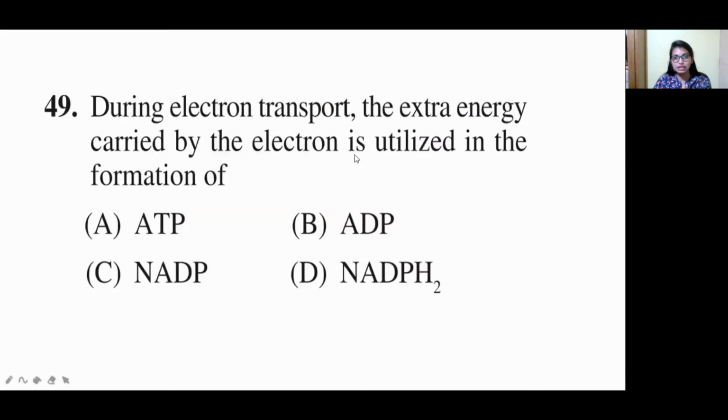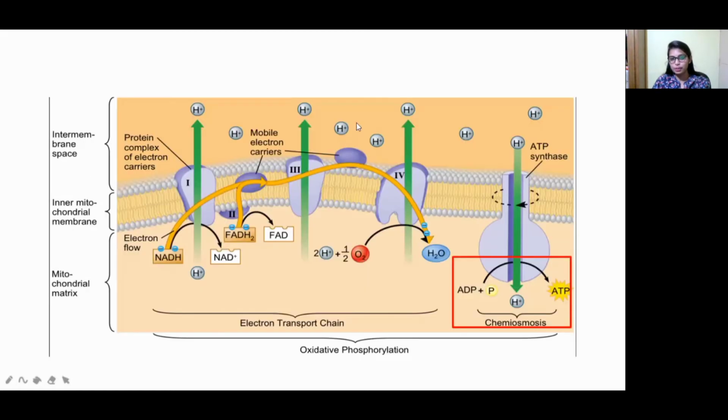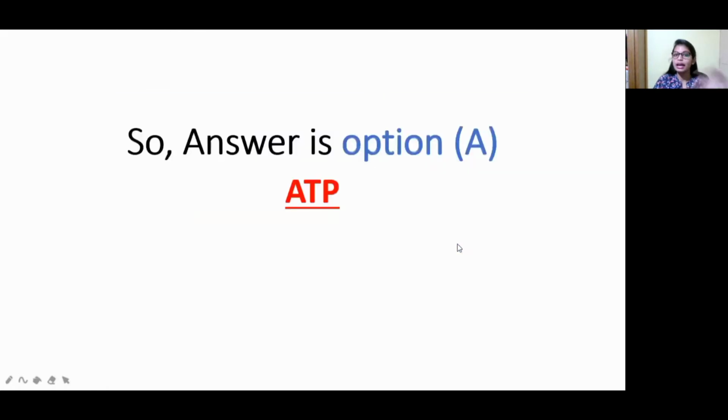So what they are asking is: during electron transport, the extra energy carried by the electron is utilized in the formation of what? Here these are the extra energy, right? So those come and are utilized in the formation of ATP. What is the answer? ATP is the answer. Okay, so now let us move on.